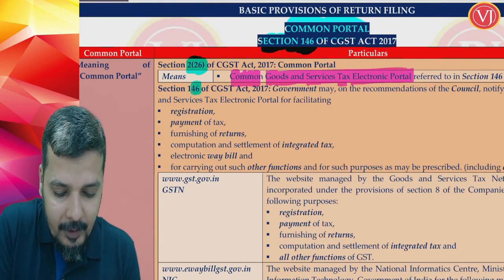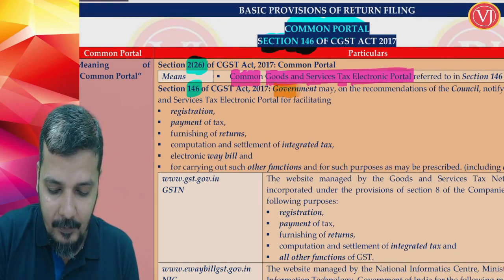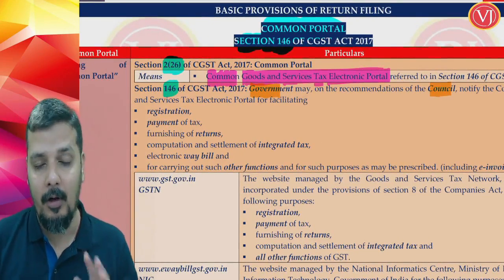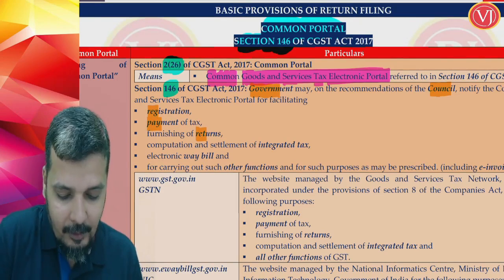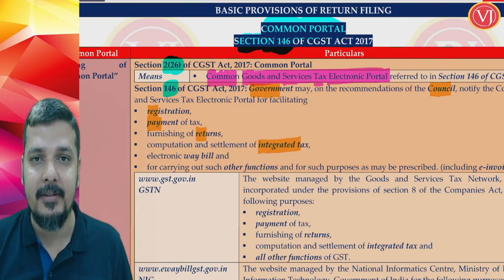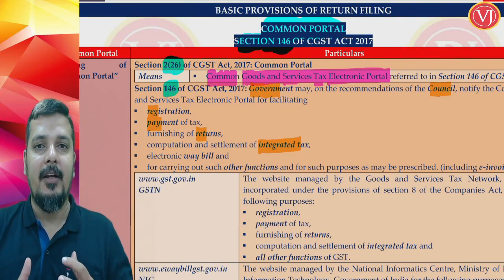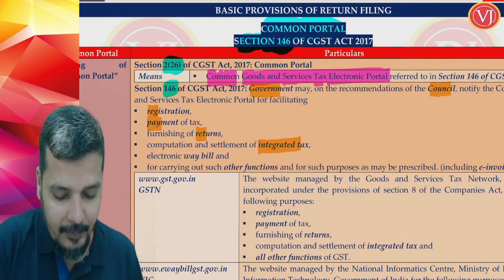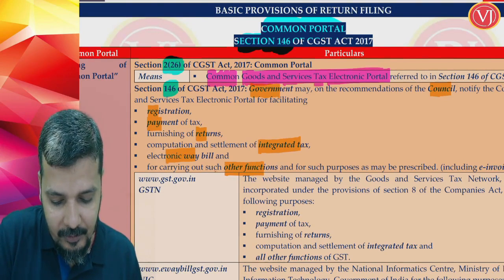So when you see section 146 of the CGST Act, what it tells is that the government, on the recommendation of the GST Council, may notify the common goods and service tax electronic portal for what all purposes? To start with, for registration, for payment, for filing of return, for computation and settlement of IGST, which will be done only and only by Parliament. So IGST revenue, as discussed a number of times, does not belong entirely to the central government. It will belong partly to the central government and partly will be given back to the states, the destination state to be very specific, for your e-bill, for carrying out other functions.